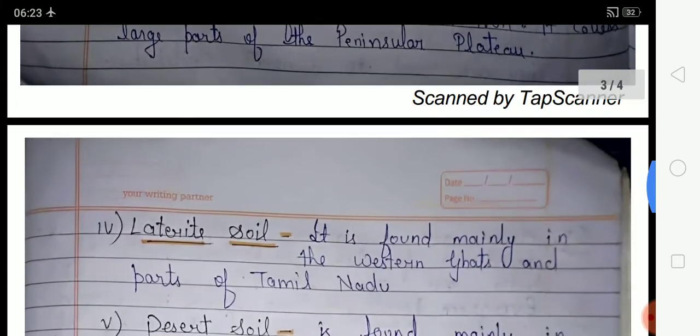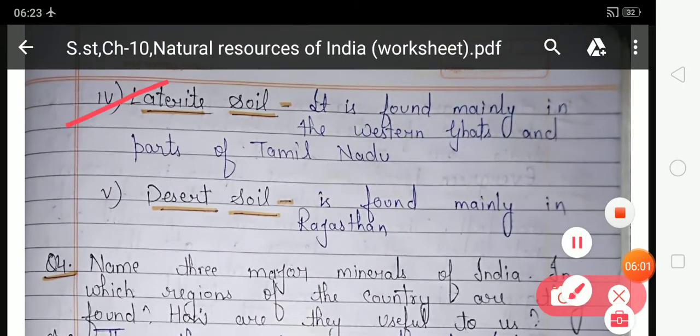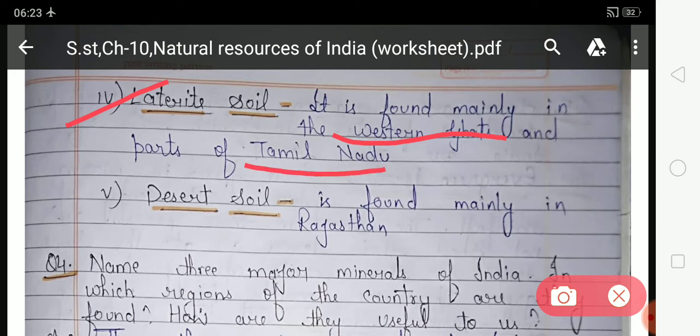Look at the next page. Next one is laterite soil. It is found mainly in the Western Ghat and in parts of Tamil Nadu. Student, laterite soil is found in the Western Ghat and parts of Tamil Nadu. Next, desert soil is found mainly in Rajasthan.